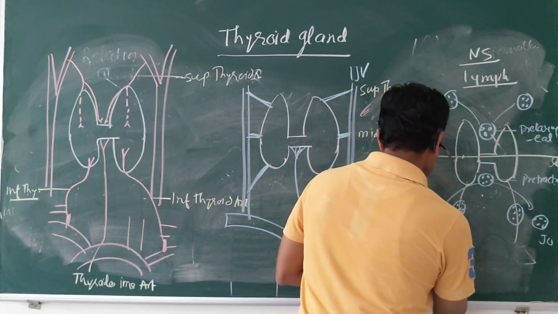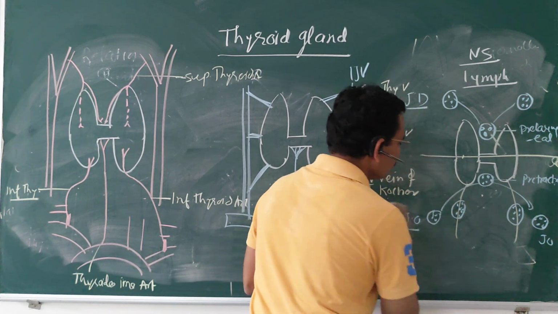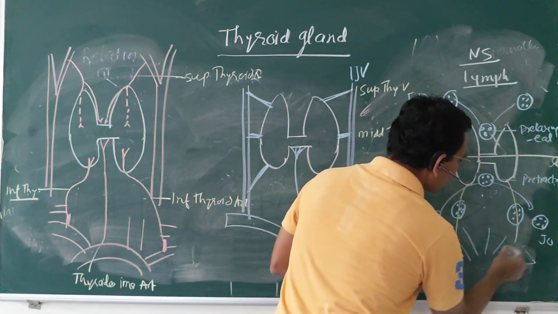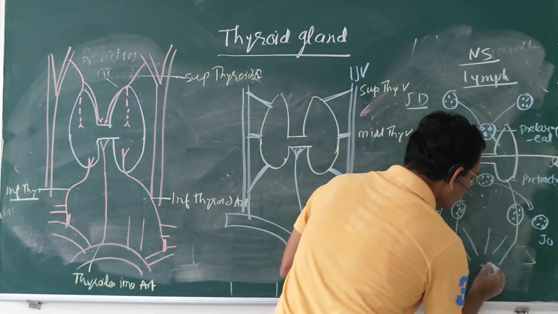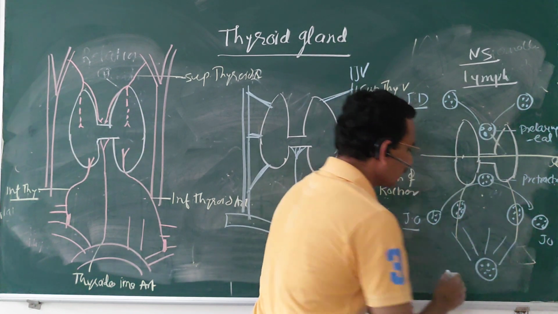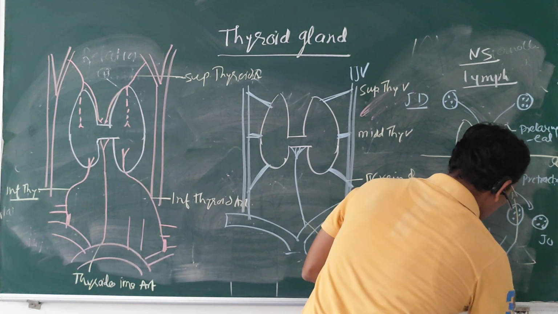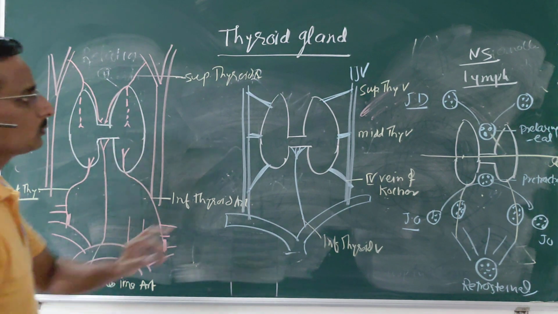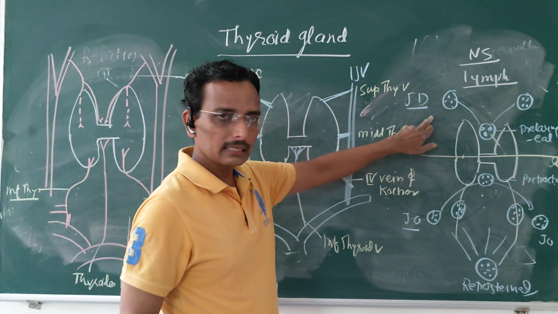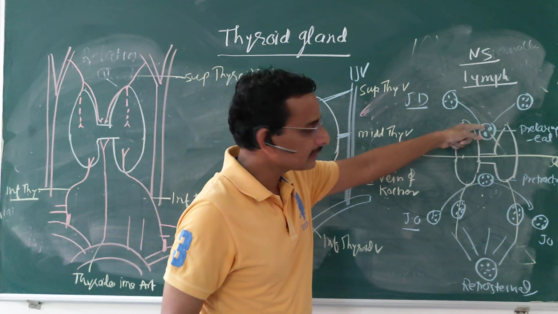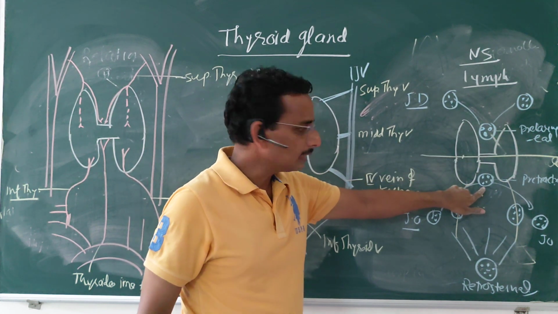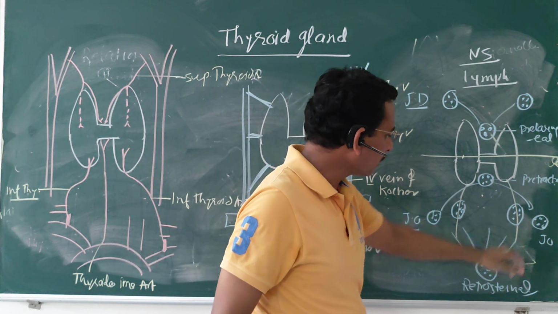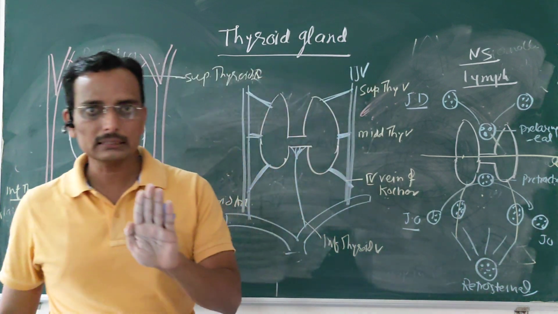Ultimately they drain into the retrosternal group of lymph nodes, or you may call it the brachiocephalic group. So this is about your lymphatic drainage. Understand? The upper part drains into the pre-laryngeal lymph nodes and the lower part into the pre-tracheal lymph nodes, or along the recurrent laryngeal nerve and jugulo-omohyoid node, which ultimately drain into the retrosternal group of lymph nodes.